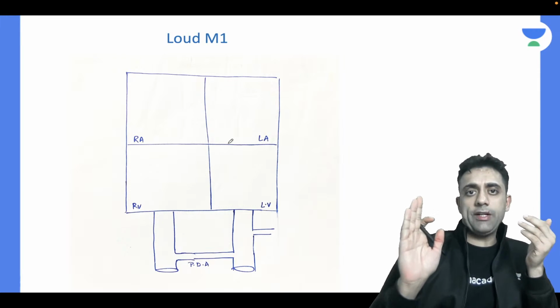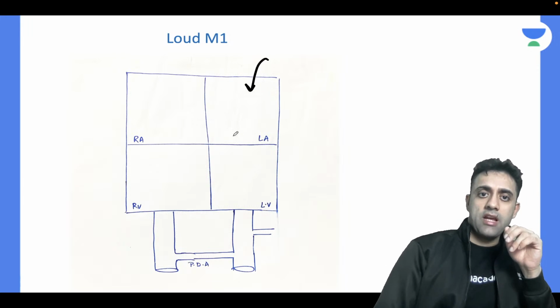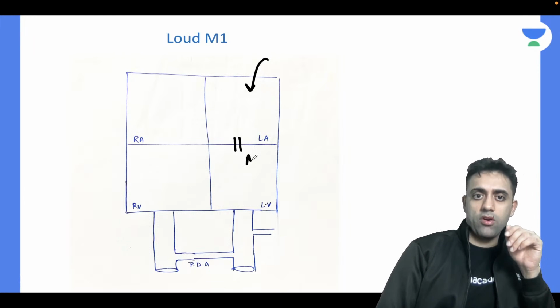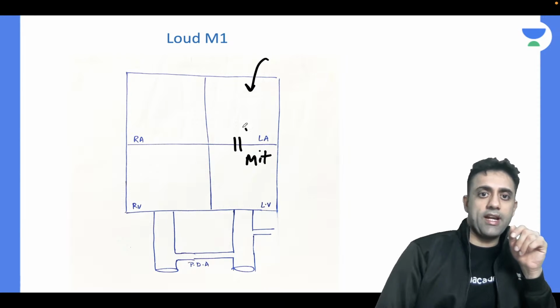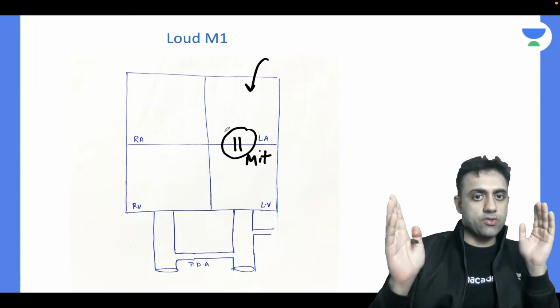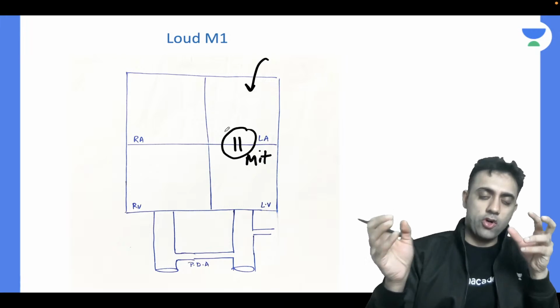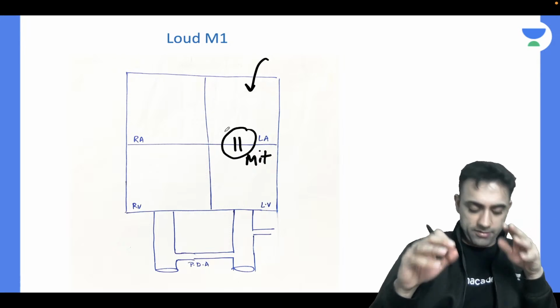More and more blood is going towards the lungs, and more and more blood is coming to the left side of the heart. Here we have the mitral valve, or the bicuspid valve. So you'll get a loud M1. Done. Has everyone understood this much, that when more and more blood enters one cavity, the sound becomes loud, not soft, it becomes loud.